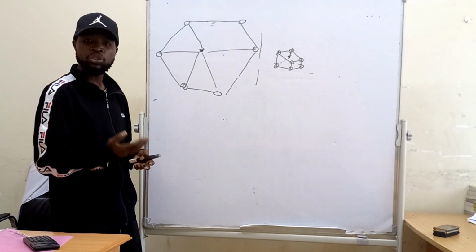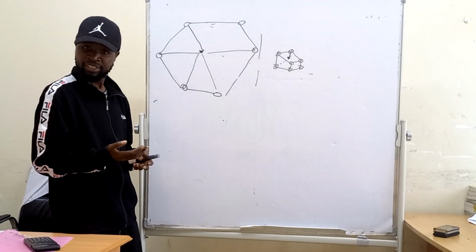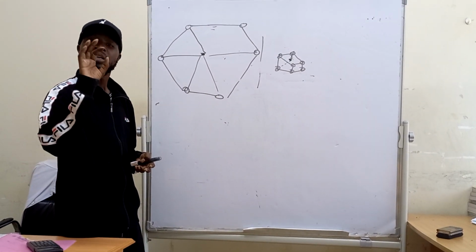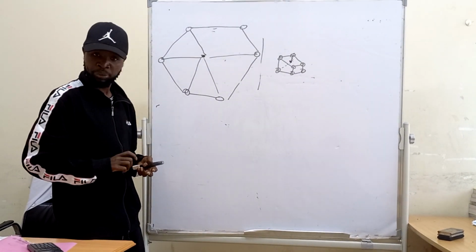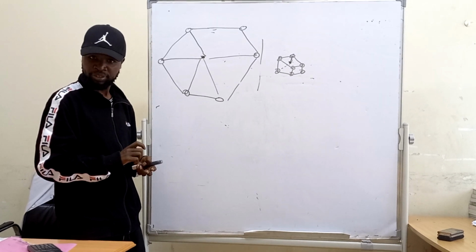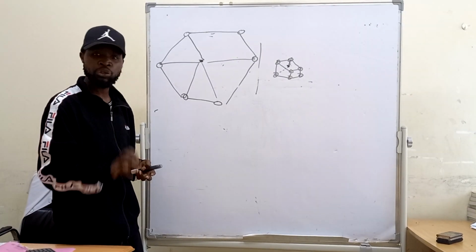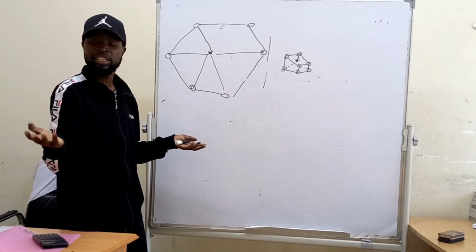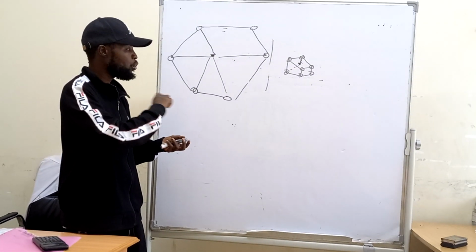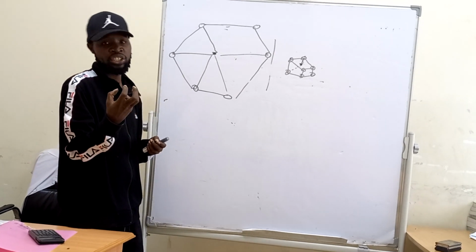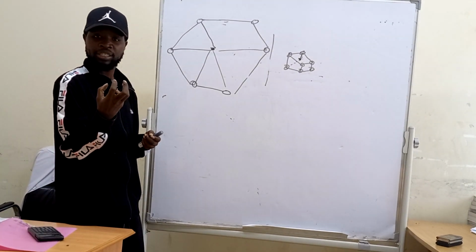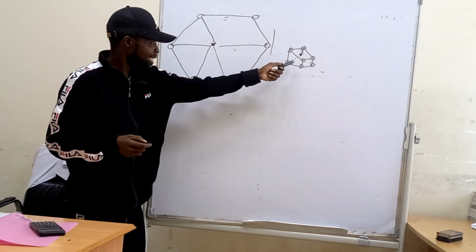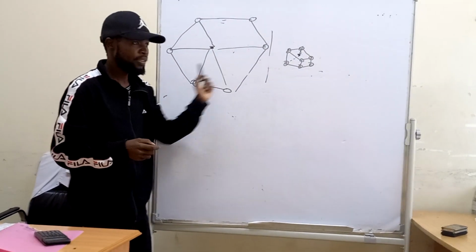So if I'm asked between sodium and magnesium, which one has a high melting point? It is magnesium. Why? The magnesium atom is small. So the nucleus, we know how to compare atomic radius across the period. You know that as you go across the period, the number of protons increases. So the metallic bond becomes stronger.